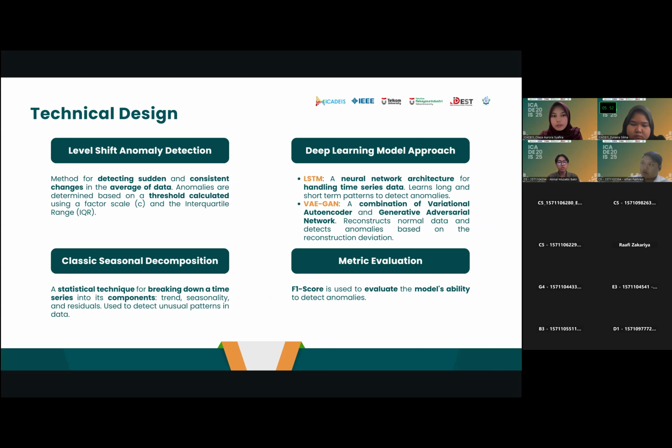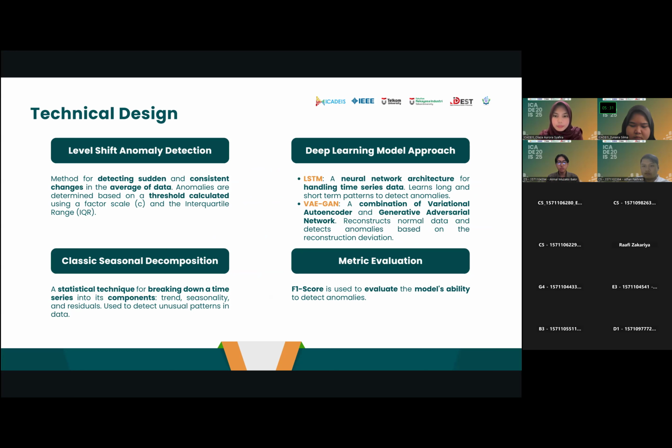Technically, seasonal decomposition is used to break down components containing trend and seasonal patterns based on the residual values, while level shift is used to label by detecting sudden changes based on the IQR threshold value. The formula for calculating the threshold is the sensitivity value multiplied by the IQR value.